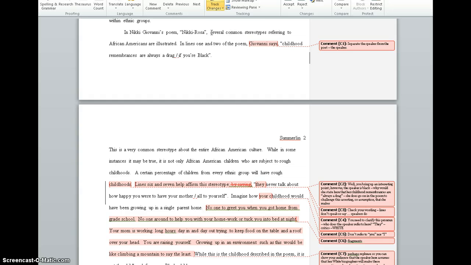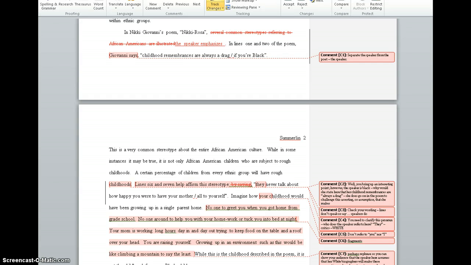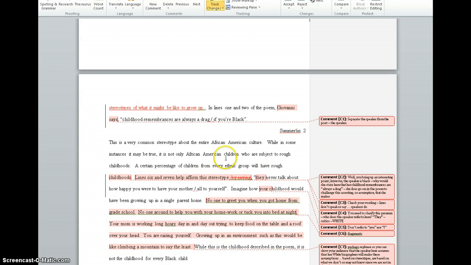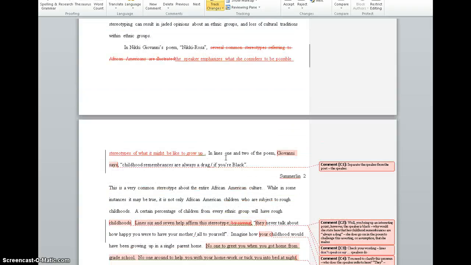So let's try to, in Nikki Giovanni's poem, Nikki Rosa, the speaker emphasizes or analyzes or studies or whatever, emphasizes what she considers to be possible stereotypes of what it might be like to grow up black and poor. However, really,